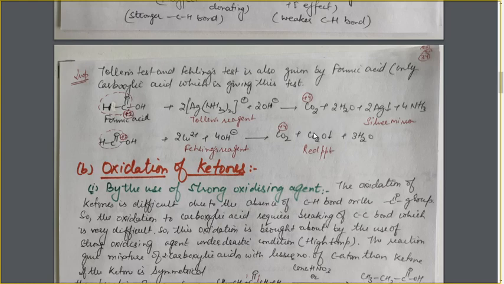How will the reaction take place? We have taken 2 units of Tollens reagent to balance the decrease and increase in oxidation number. 2 units of oxidation number will increase, and 2 units will decrease. But one thing you should note is that we have not taken the extra OH negative from the basic medium. Why? Because here CO2 is formed and there is no chance of salt formation with it. That's why we have not taken the extra OH negative here.